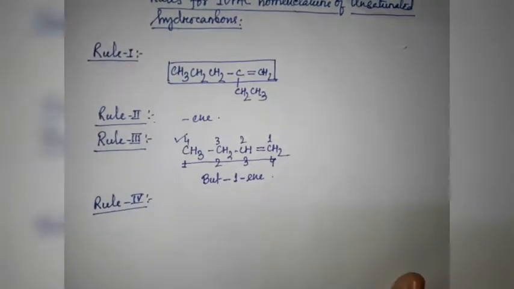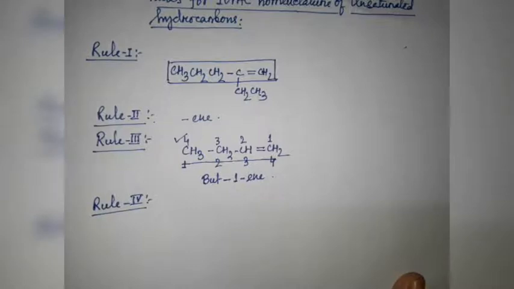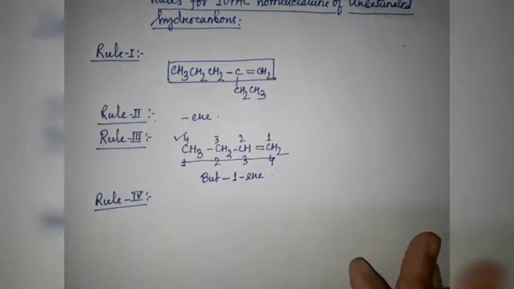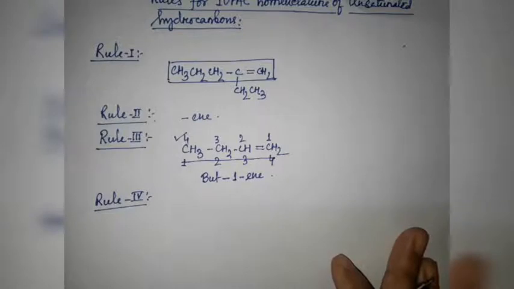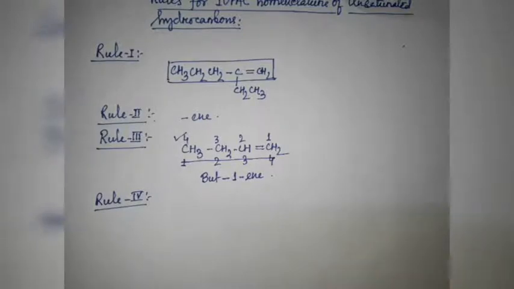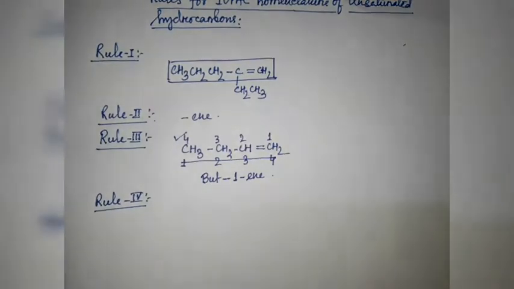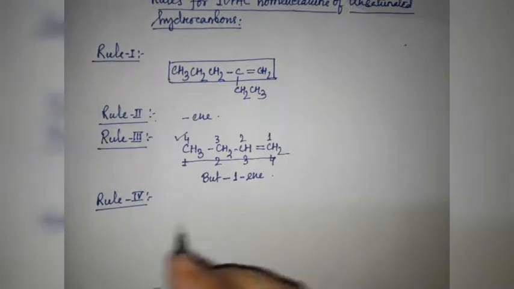Rule 4 says that if a parent chain contains 2 or 3 double bonds or 2 or 3 triple bonds, then the primary suffixes "-diene", "-triene", "-diyne" or "-triyne" are to be used to represent them. That means a numerical prefix we are adding. In these cases a terminal "a" is also added to the word root. For example, penta, hexa, buta, like this.